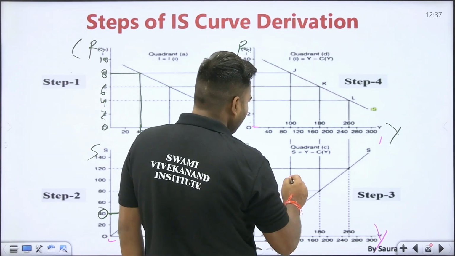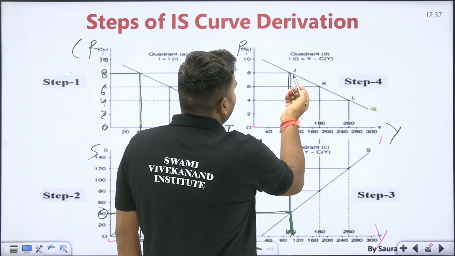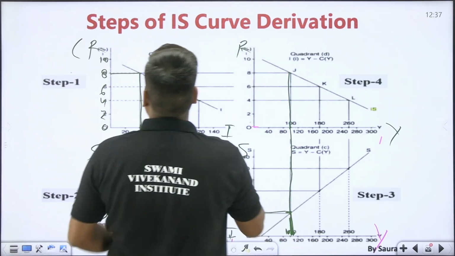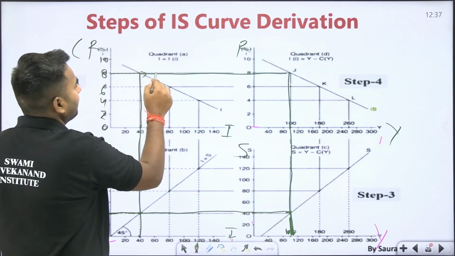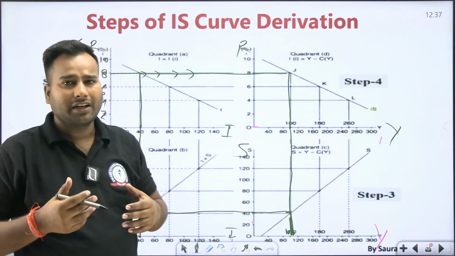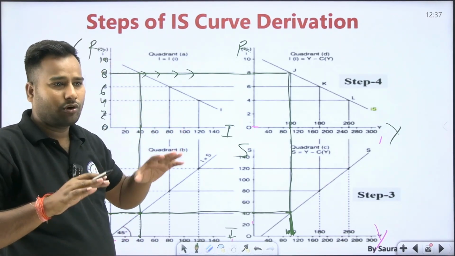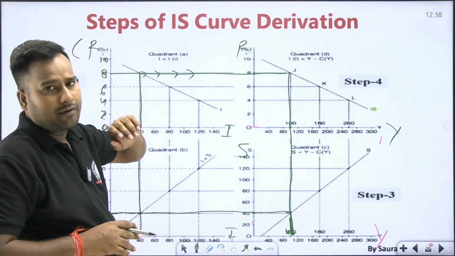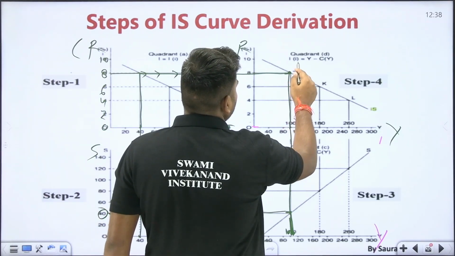Here you will be seeing that by taking income as 100 only, what is the rate of interest? Why have you taken this over there? Because the rate of interest was already known, that is 8. That equilibrium point will come, keeping those conditions constant. So here when the rate of interest is 8, the equilibrium point will be this one, it is J.